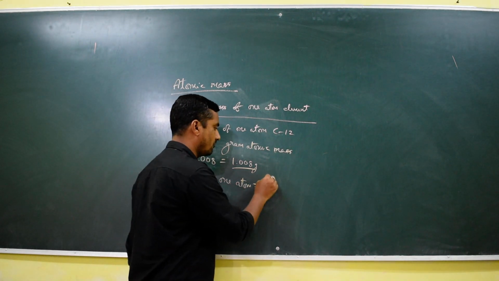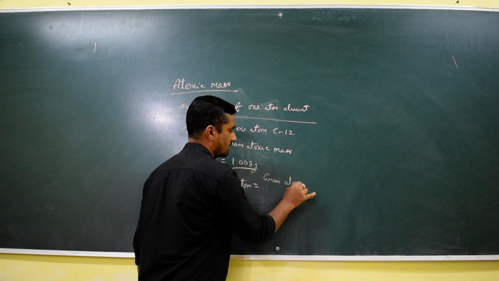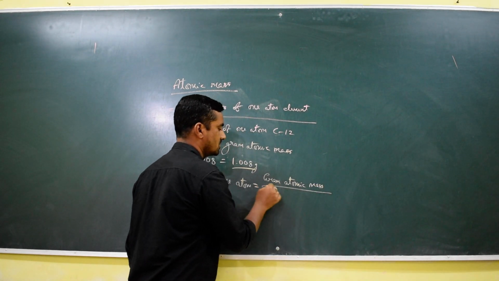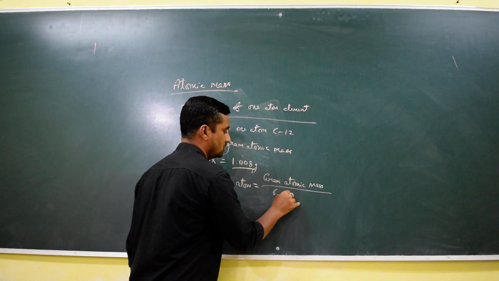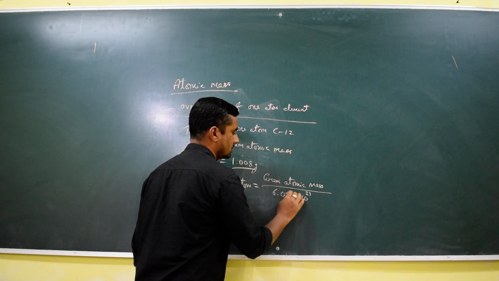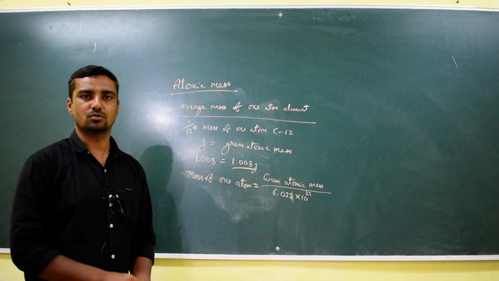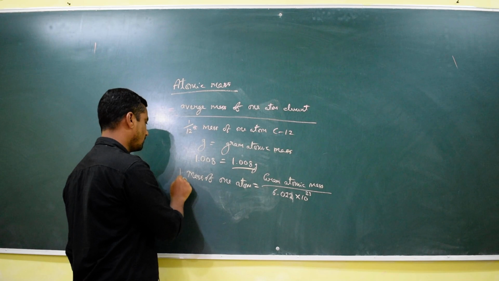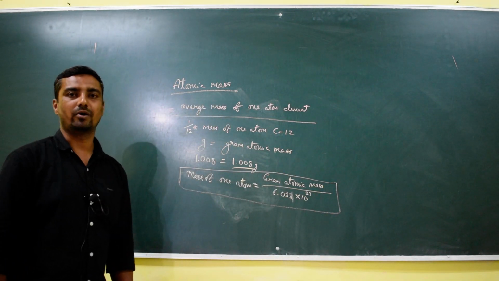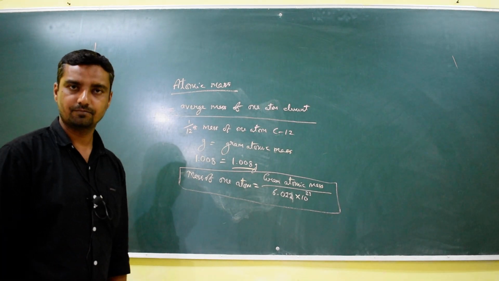The mass of one atom equals the gram atomic mass divided by 6.022 into 10 to the power of 23, right? By using this formula we can easily find out the mass of one atom. There are some problems also based on this formula.